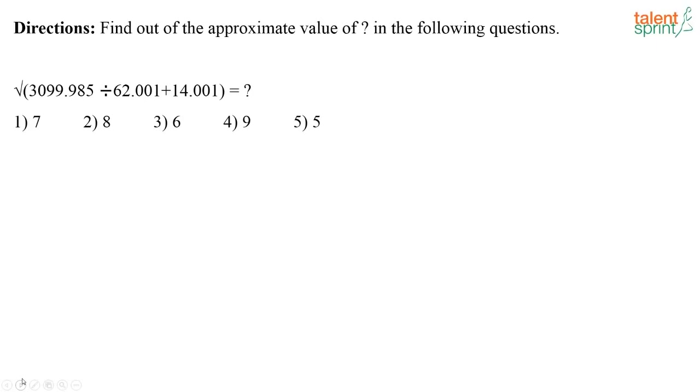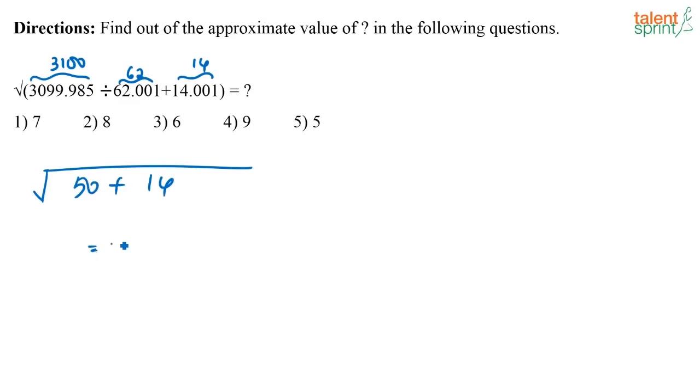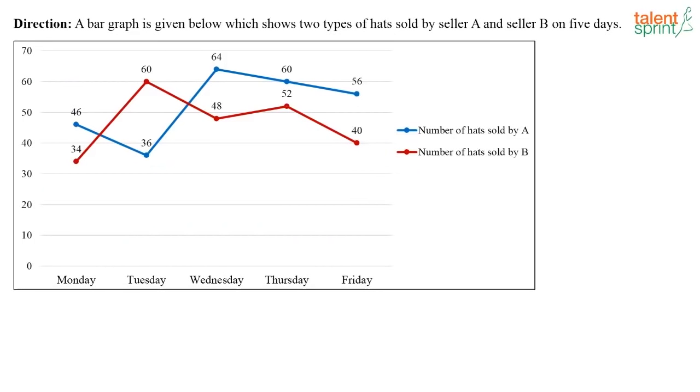Next question. Alright, so how do you solve this? Root of 3099.985 divided by 62 plus 14. So you approximate it again. This is nothing but 3100 divided by 62 plus 14, right? Now what is 3100 divided by 62? And then just add 14 to it and you will get the answer. What is the answer that all of you are getting? 3100 by 62 is nothing but 50, correct? So 50 plus 14 is 64, and the root of 64 is 8. Option 2. Yes. Next question.